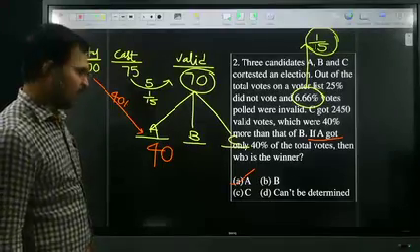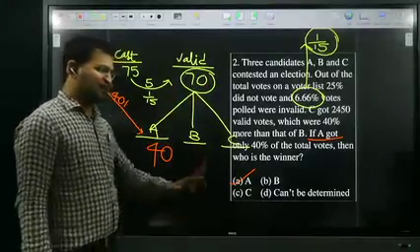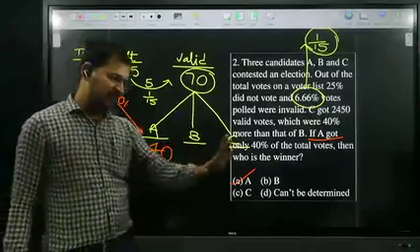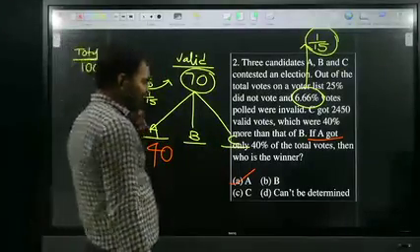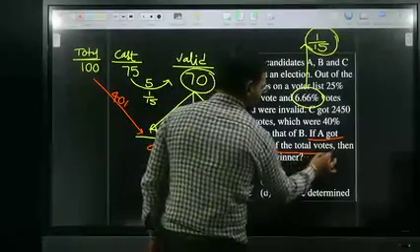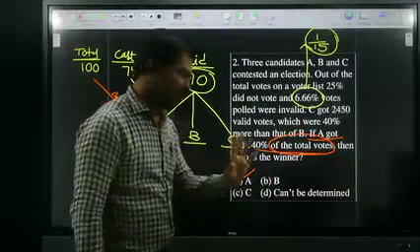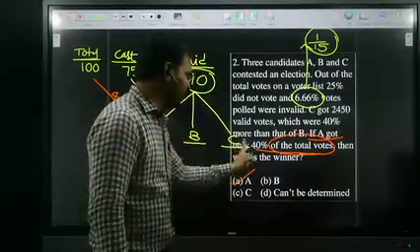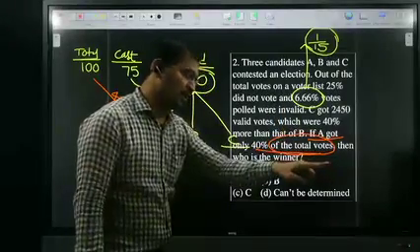Swapna, 28. What happened? You calculated on valid votes. Swapna, listen. All of you listen. Here the given statement is 40% of the total votes, not 40% of the valid votes.